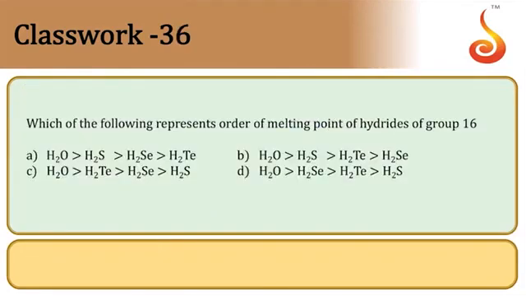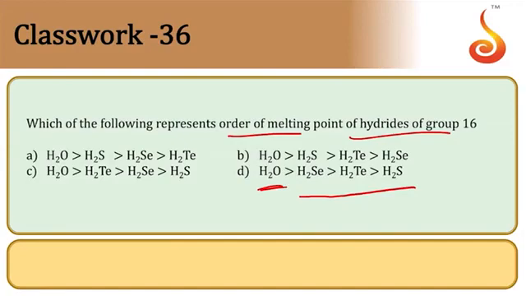Then, which of the following represents the order of melting points among the hydrides of the 16th group? For the 16th group hydrides, H2O has the highest melting point because of hydrogen bonding. For the remaining molecules, we need to see the molecular weight order. Higher molecular weight means higher boiling point.